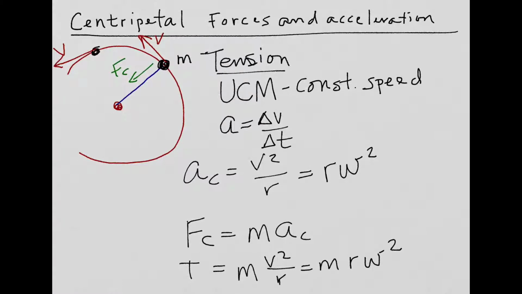Now again, it's important to note that the right side of this equation is the result of the force on the left side. So I've always got a mass, that's the object that's being moved in the circle, and if it's staying in the circle, I'll have centripetally directed acceleration. The left side of this is the force that causes that. What is the force that's pulling that mass inward? In this case, it was tension.